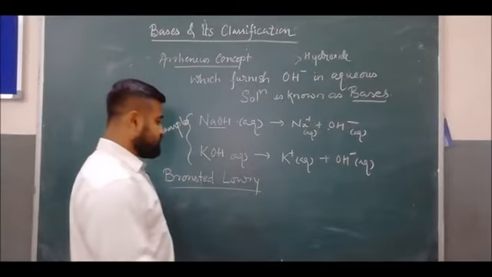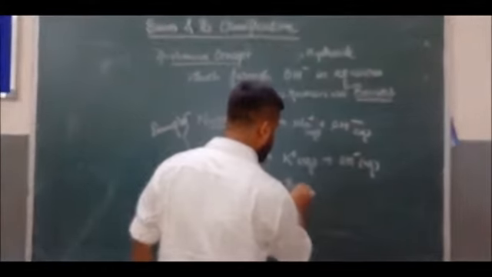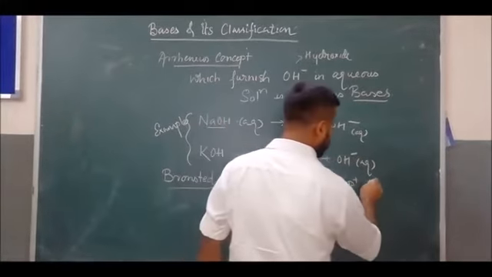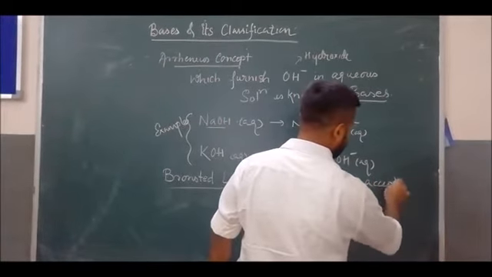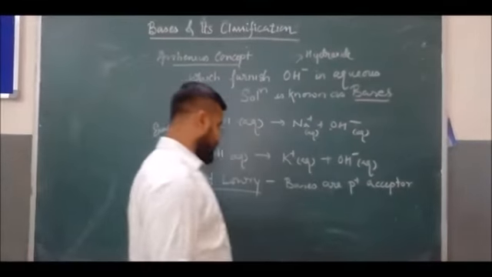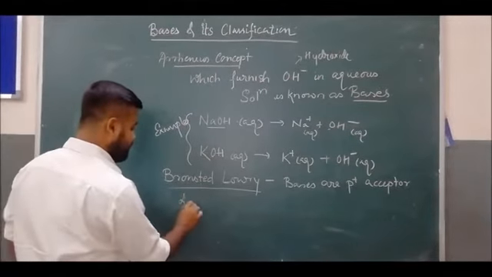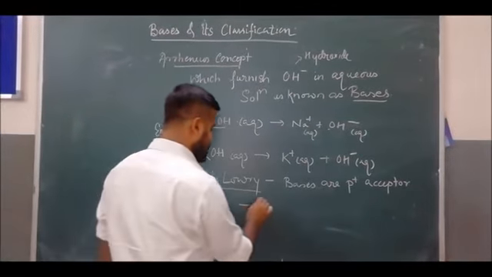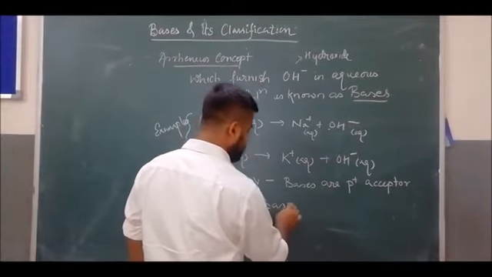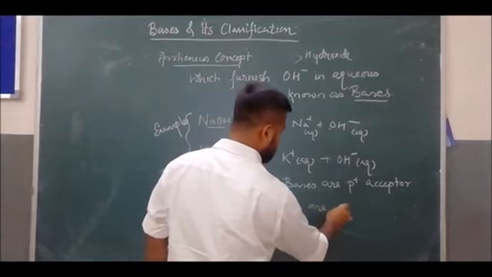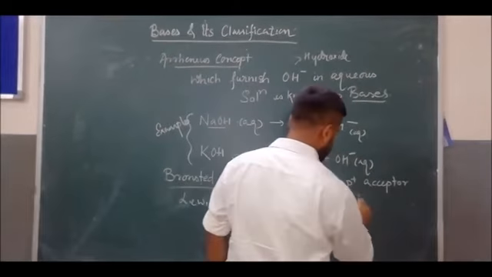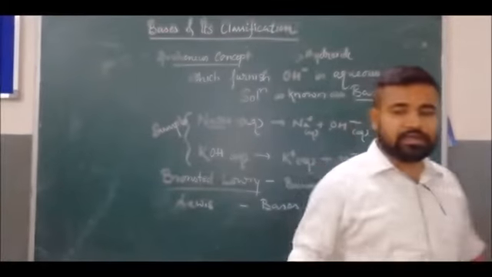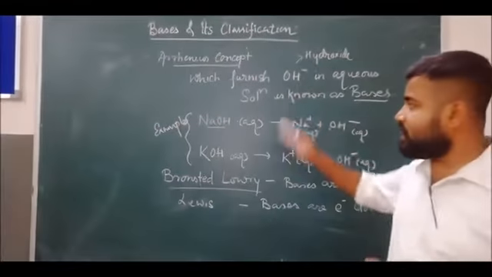According to Bronsted-Lowry theory, bases are proton acceptors. And according to the Lewis concept, bases are electron donors.